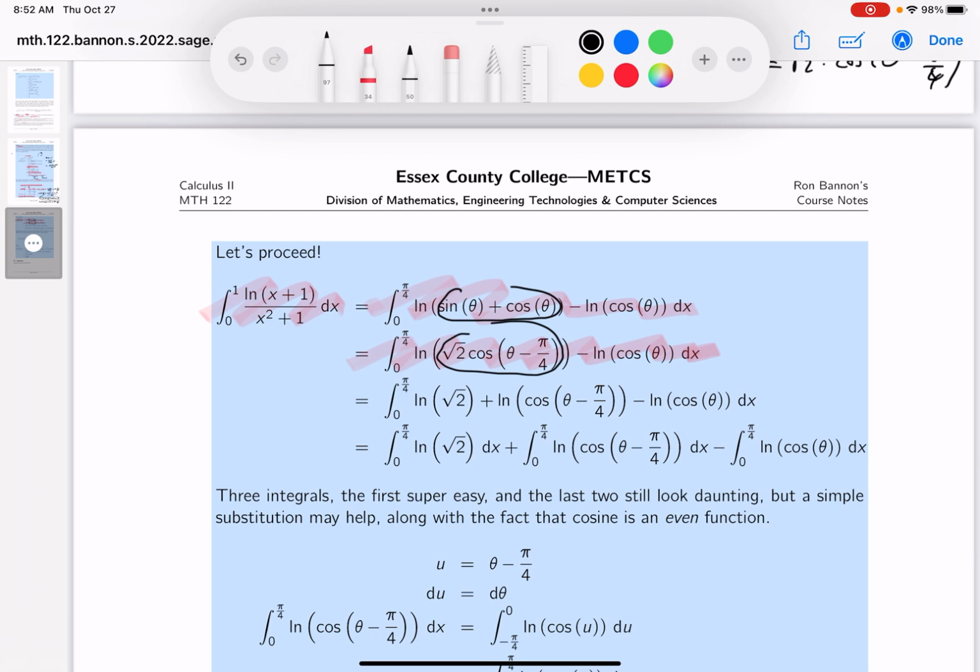I look at it again. I'm going to do the rules of logs again. And I'm going to split this into the natural log of 2, this one, and this one over here. And then I'm starting to realize that I'm seeing something familiar. I've seen natural logs of cosines, natural logs of cosines. So I split into 3 integrals. The first one being super easy. This one over here, not so bad. I couldn't do it, though.